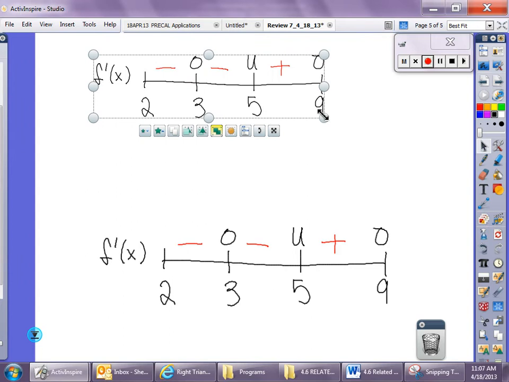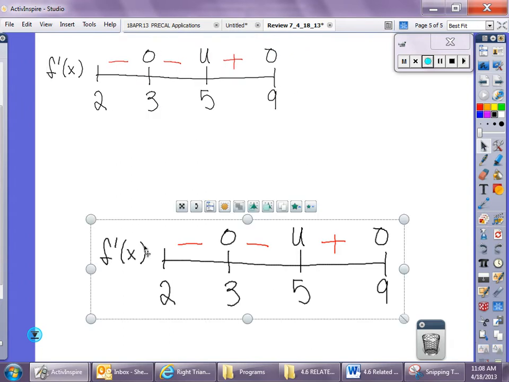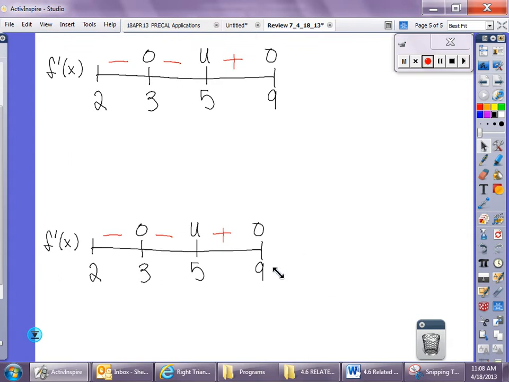Let's say that we're going to do all of our extreme values, so maxes and mins. Okay. So when I look at this, is 2 going to be a max or a min? A maximum. So it's a maximum because you started at an endpoint and then you decreased. Does that make sense? And it has to be a maximum? Okay. The 0 there means we're flat. We're flat. We're going down again. So 3, is that a max or a min? Neither. It actually is a point of inflection, but right now it's just going to be flat.